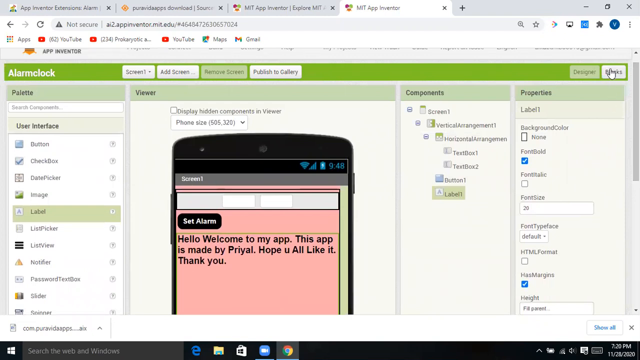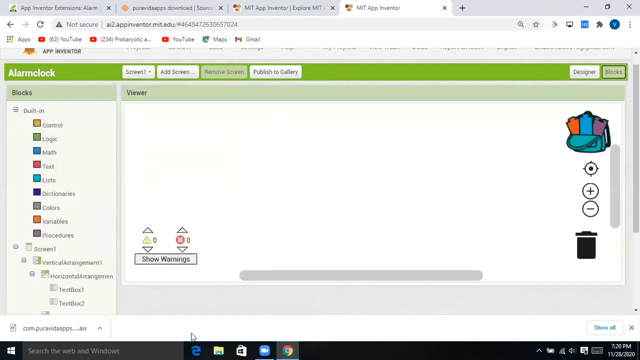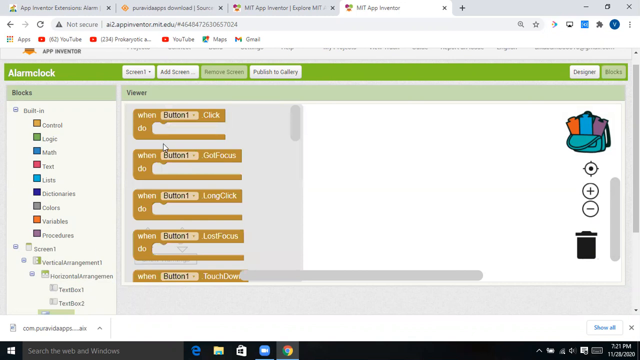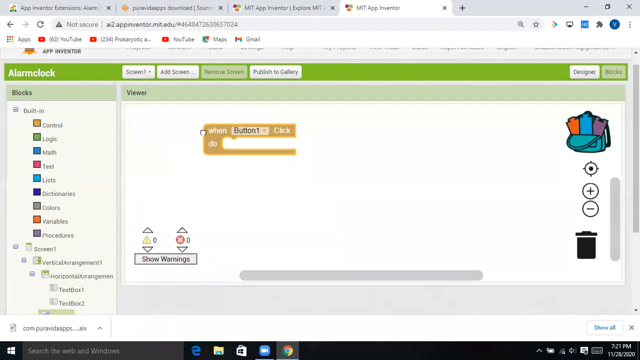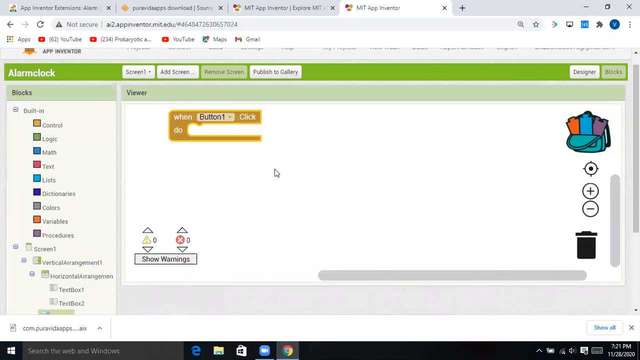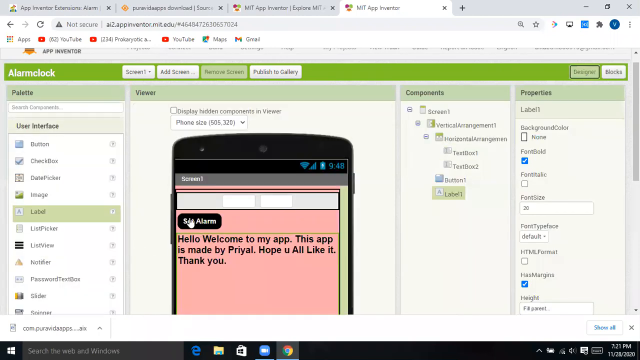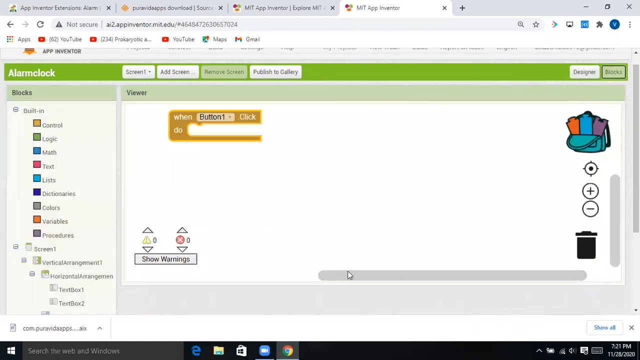Come to blocks. Now, firstly we have to click on button 1. And then when you click on button 1, you can see this function will come. So you can just drag this and drop it here. When button 1 click do means that when someone clicks on this button, then what will happen? Let's see what will happen.